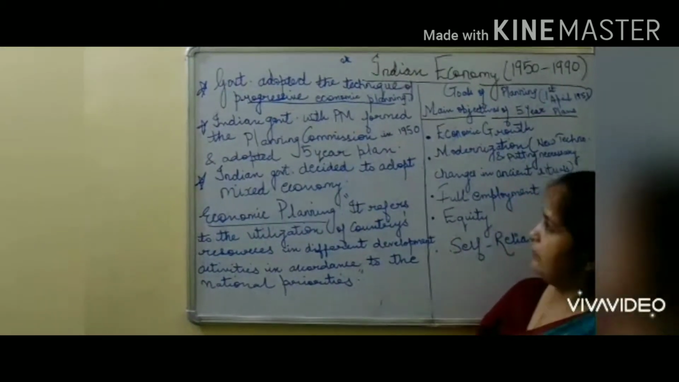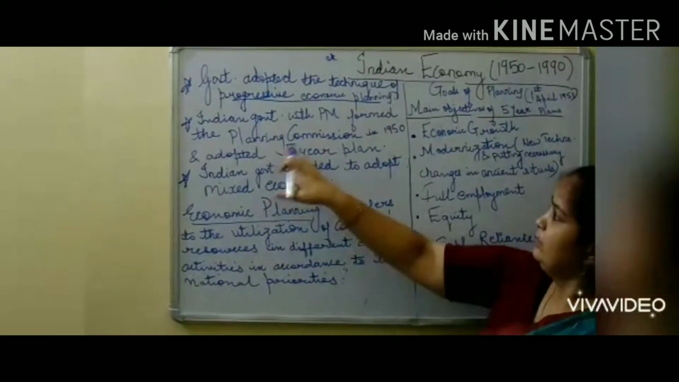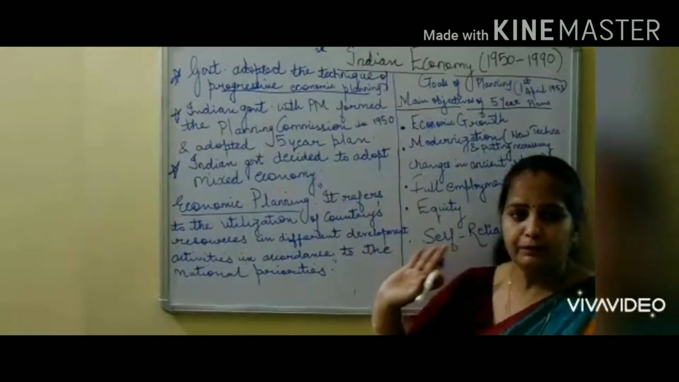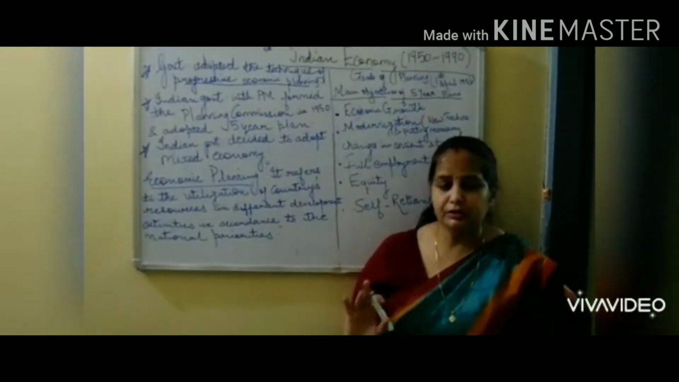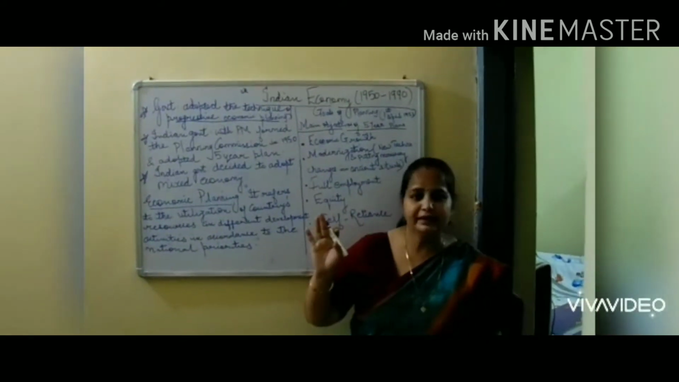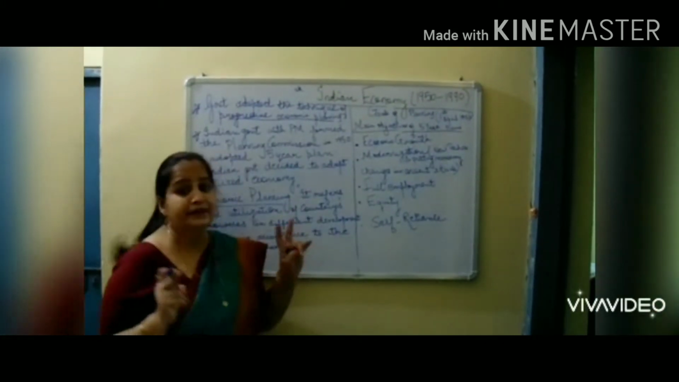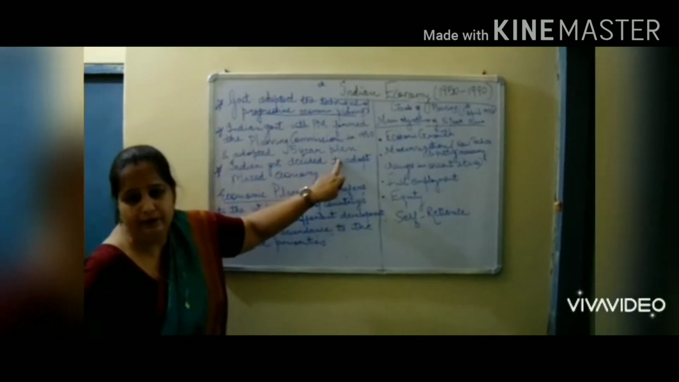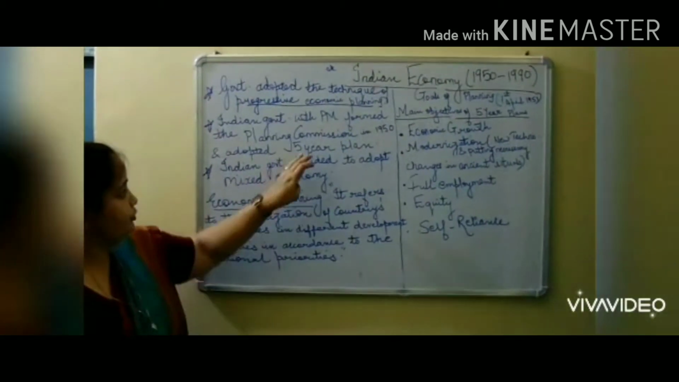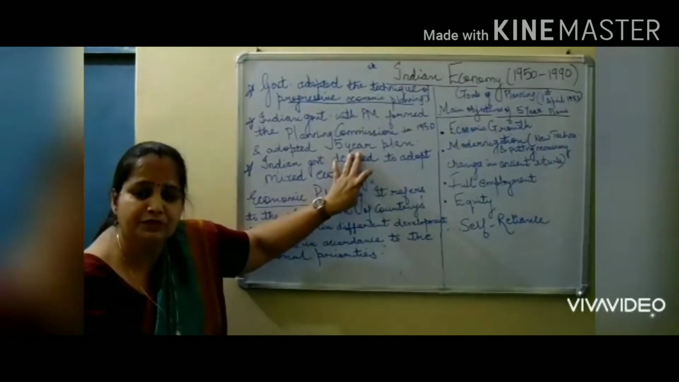Next, our Indian government during that time, along with the Prime Minister, formed the Planning Commission in 1950 and adopted the 5-year plan. What is this Planning Commission? What today we have as Niti Aayog is the same as the Planning Commission of that time. What was its work? They decided to choose a 5-year plan. They decided that if we want our economy to develop, we have to adopt this 5-year plan. Now what is this 5-year plan?